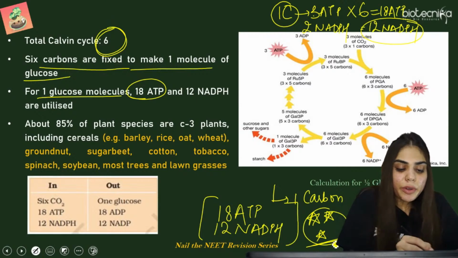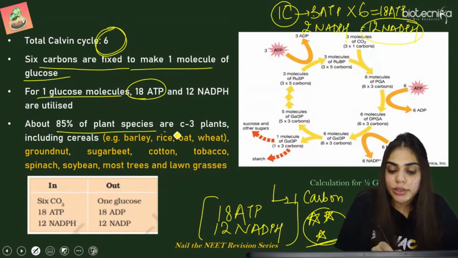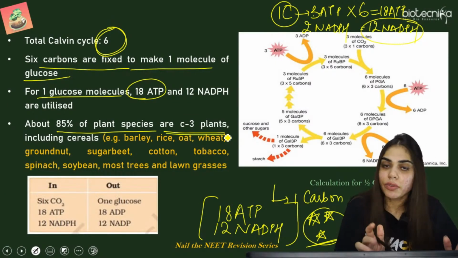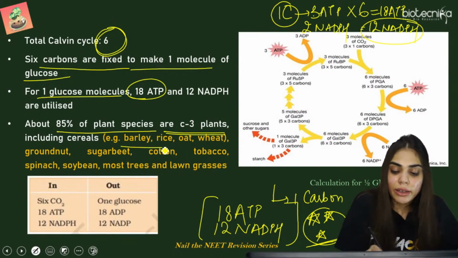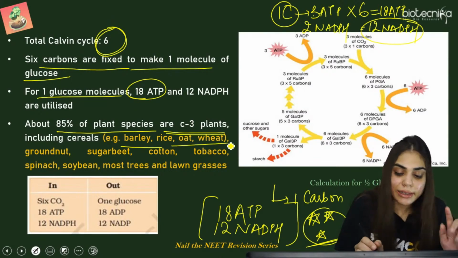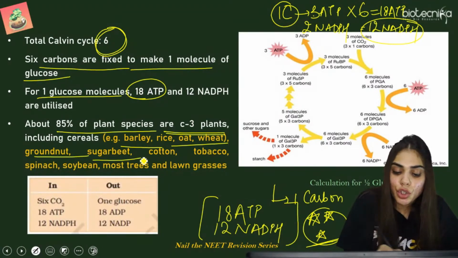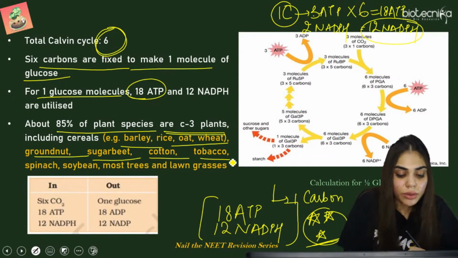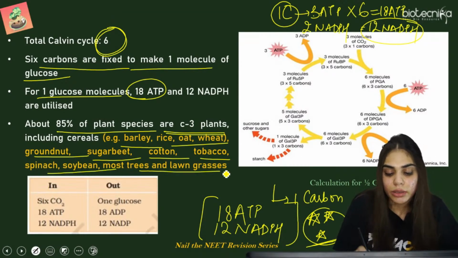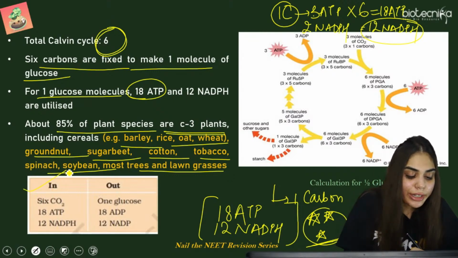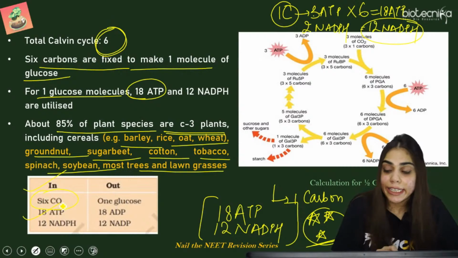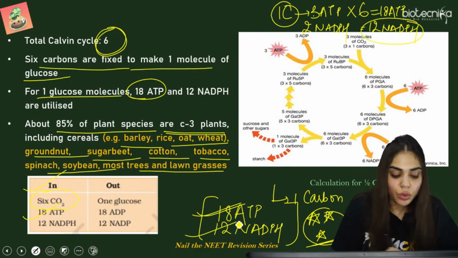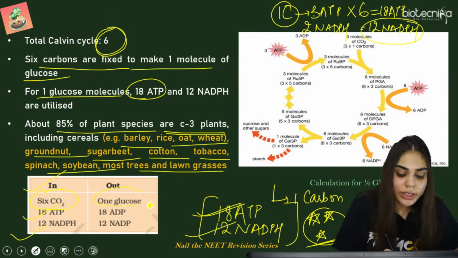So about 85% of the plant species are C3 plants. So what are the examples of C3 plants? You may get a question from here, so be focused. It is barley, rice, oat, wheat, that is cereals, groundnut, sugar beet, cotton, tobacco, soybean, spinach, and trees. So we are taking 6 molecules of carbon dioxide. We are taking 18 ATP. We are taking 12 NADPH, and out, what is the final product?